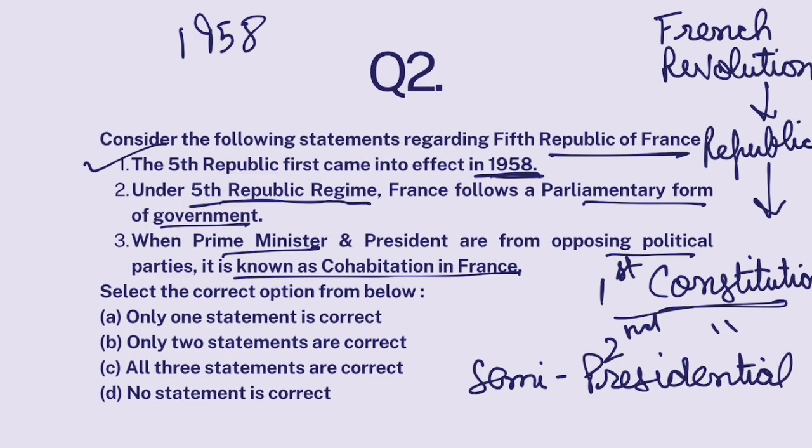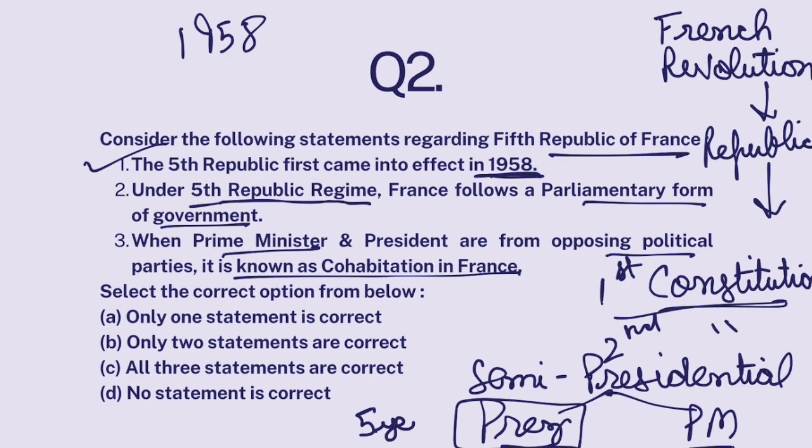Now, what is semi-presidential form of government? Under semi-presidential form of government, executive power shall be shared between president and prime minister. There shall be separate elections for president and there shall be separate elections for the post of prime minister. Now, for the post of prime minister, I'll explain. There shall be separate elections for president. President shall be directly elected by people every 5 years.